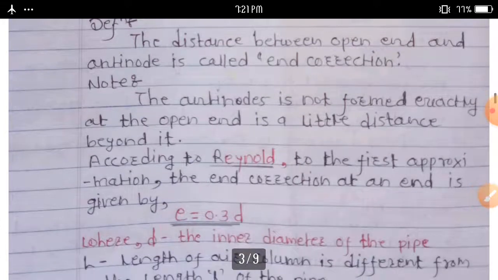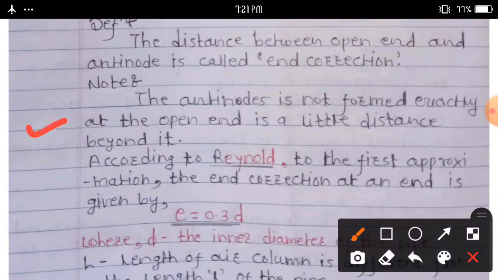Basically, we discuss here that the antinode is not formed exactly at open ends, but a little distance beyond it.